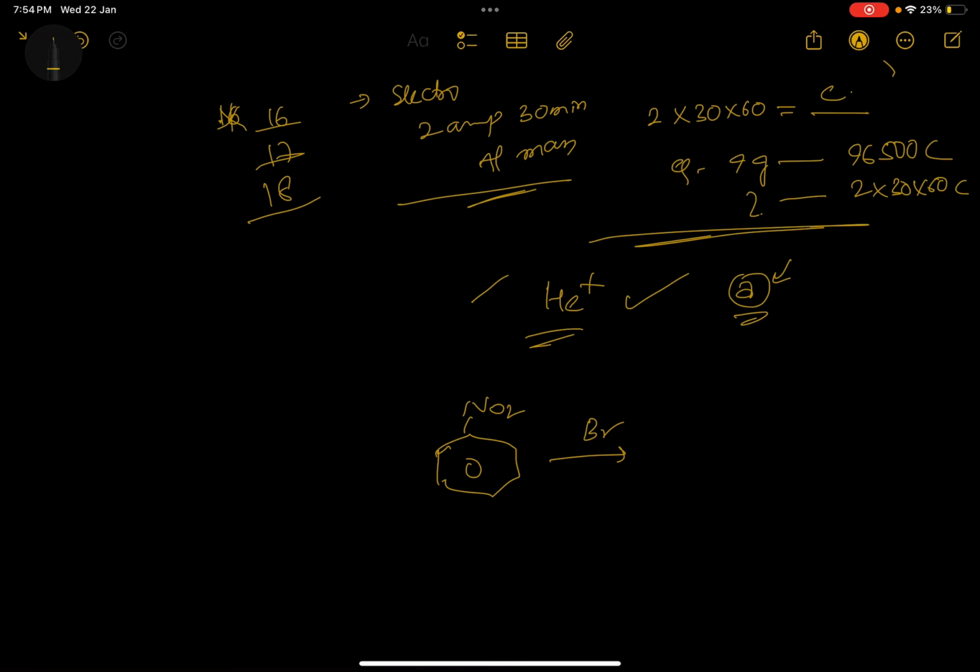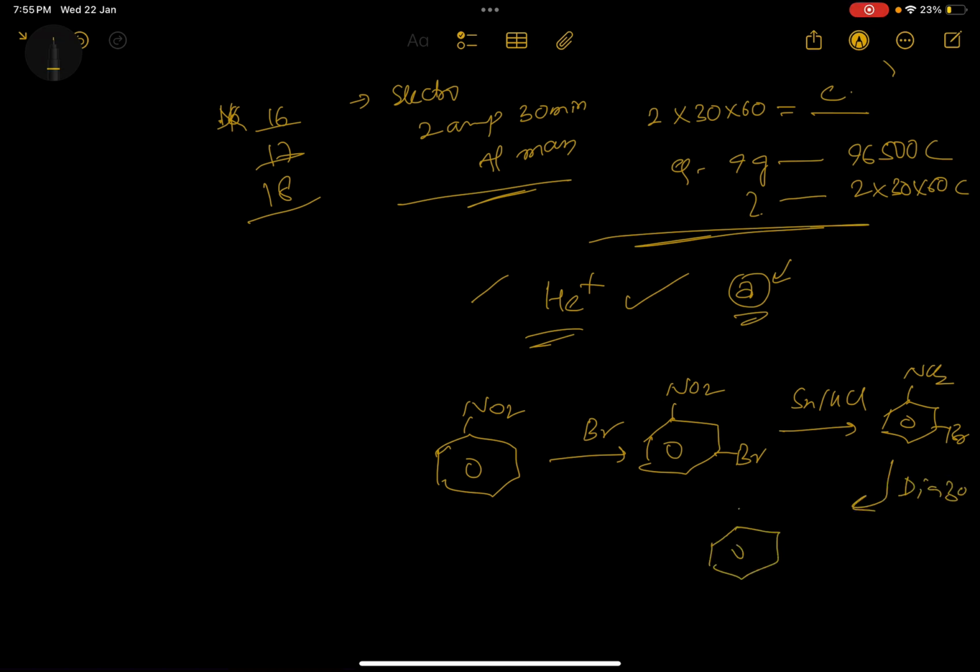One more question he mentioned, that is nitrobenzene, going for bromination first. So not easy, but you can go, no problem. Then Sn/HCl, that will become NH2. Then going for diazotization, N2 plus Cl minus. Then going for alcohol, C2H5OH. We know the benzene diazonium salt will be converted into benzene. So bromine is there, bromine will be as it is.